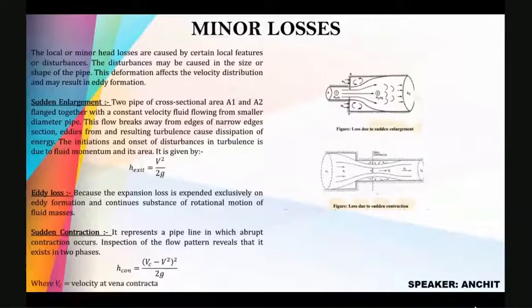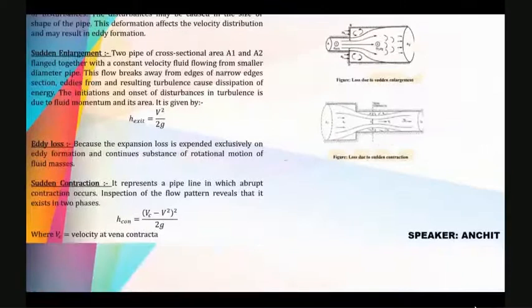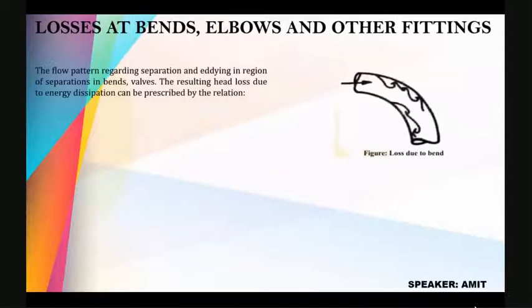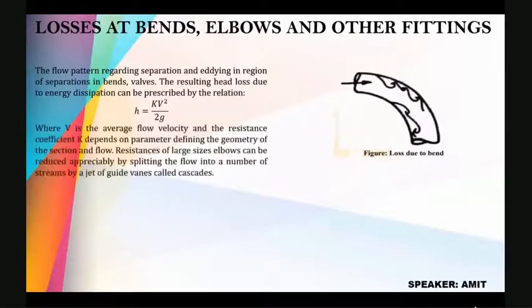Losses at bends, elbows, and other fittings. The flow pattern shows separation and eddying in regions of separation in bends, valves, etc. The resulting head loss due to energy dissipation can be prescribed by the relation H equals kV square by 2g, where V is the average flow velocity and the resistance coefficient k depends on the parameter defining the geometry of the section and flow. Resistances of large-sized elbows can be reduced appreciably by splitting the flow into a number of streams by jet guide vanes called cascades.